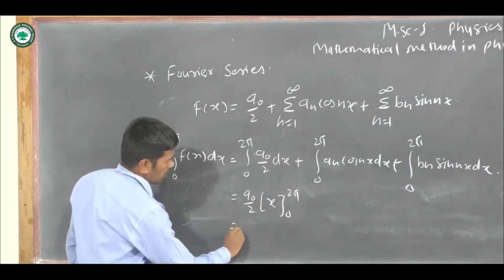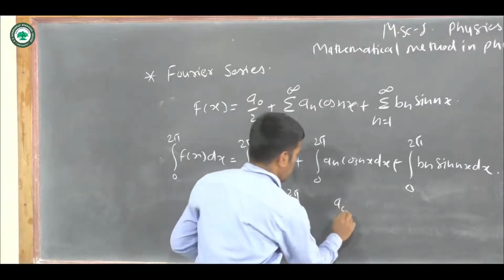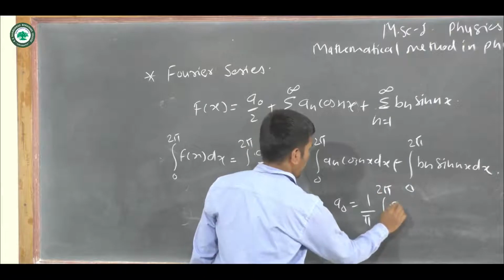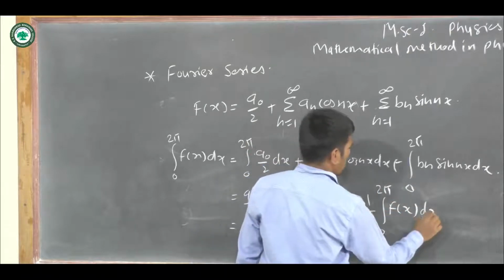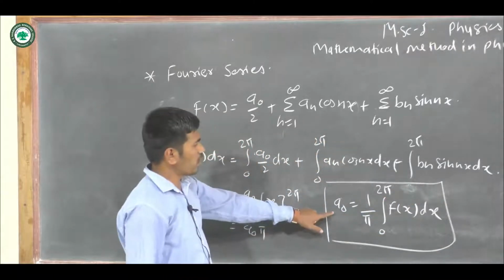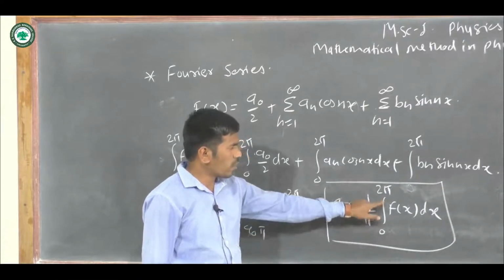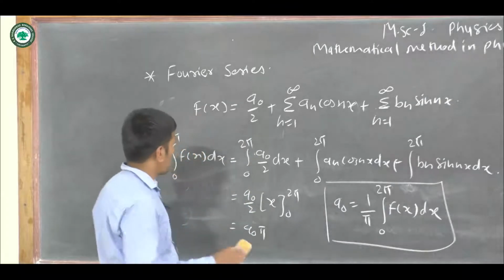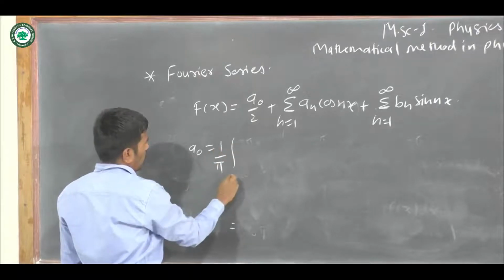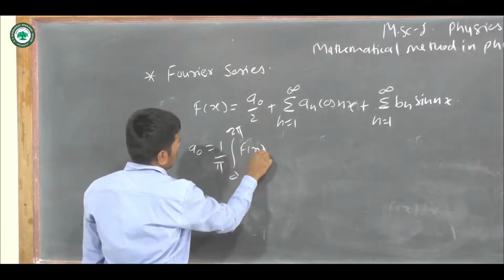Okay, so it is a node into pi. Here a node is equal to 1 by pi integration over 0 to 2 pi f of x dx. This is the expression for the a node: a node is equal to 1 by pi integration over 0 to 2 pi f of x dx.